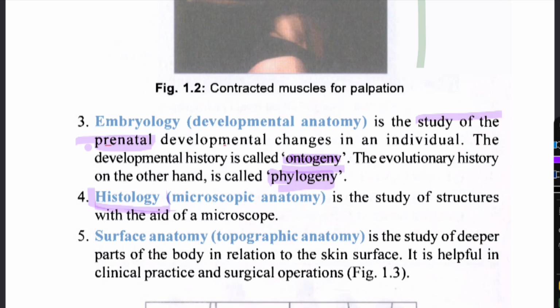Then we talk about surface anatomy. It is also known as topographic anatomy. Surface anatomy basically deals with the deeper parts of the body. What we do is study the skin surface in relation to the deeper parts. We locate the different organs or body parts on the skin in relation to the deeper parts.